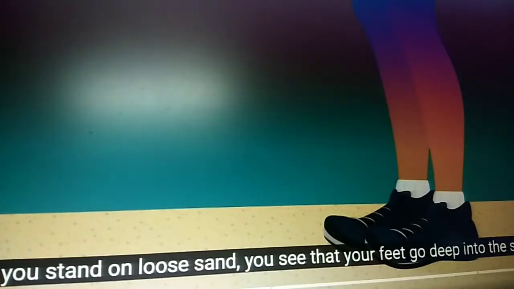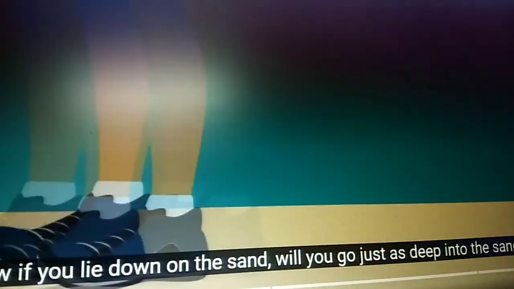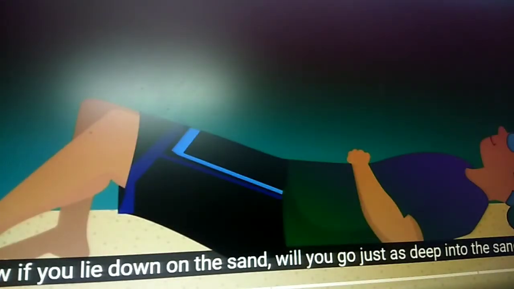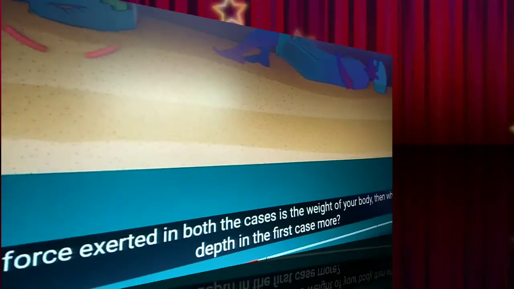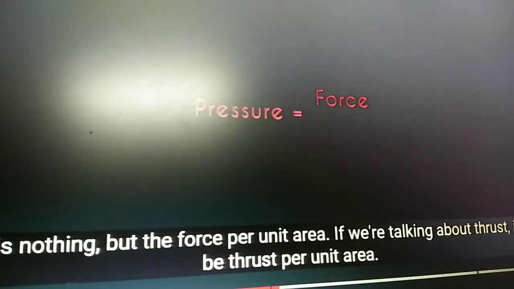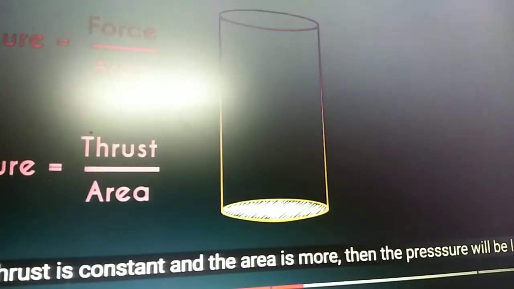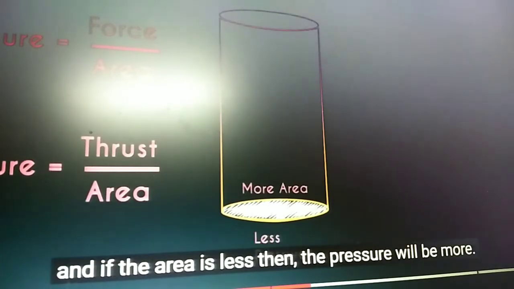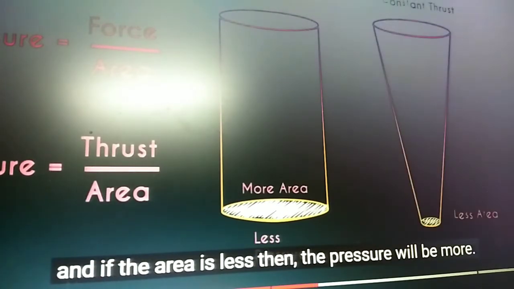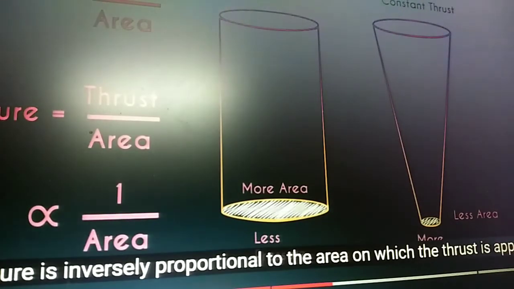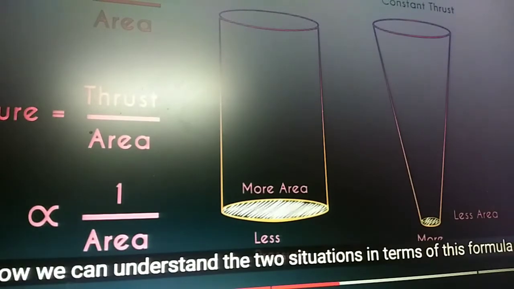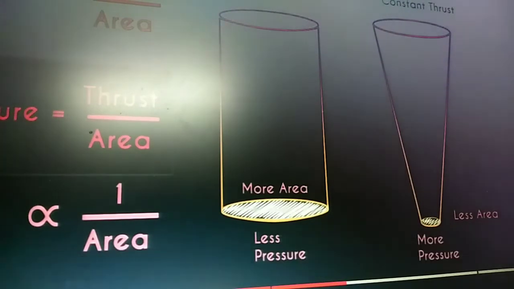Walking with your feet on the sand and lying down on the sand, in which case will more depression occur in the sand? When you observe, the depth by walking will be more than by lying on the sand. Pressure mathematically is force by area. The definition is thrust per unit area. When area is more, the force per area is less, and when area is less, thrust applied is more. So pressure is directly proportional to 1 by area.